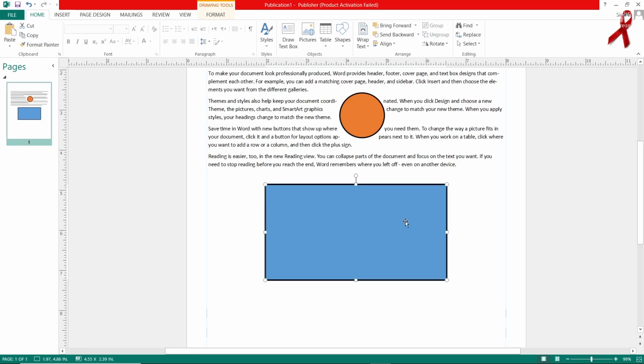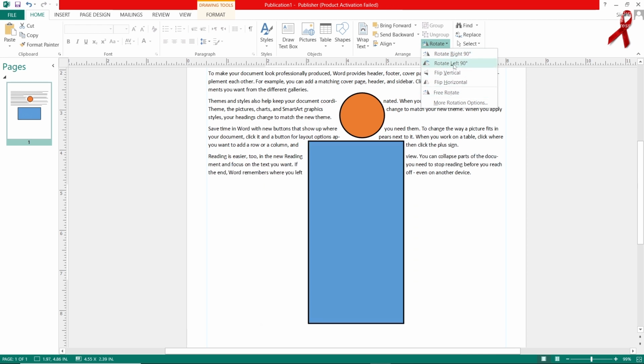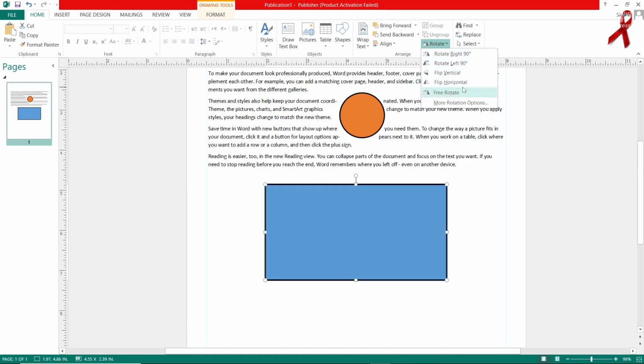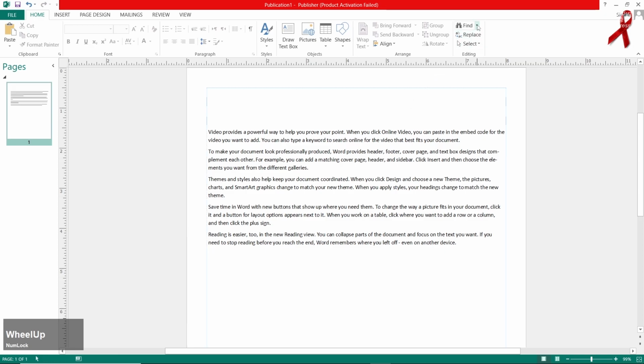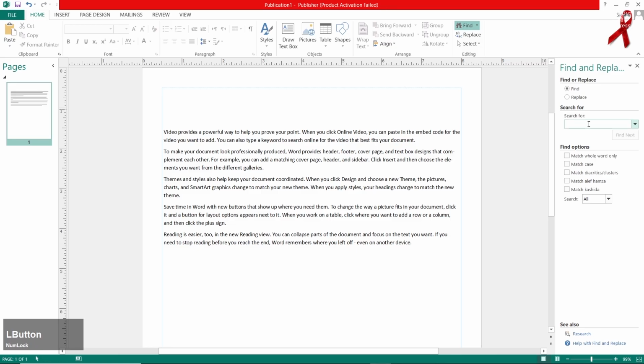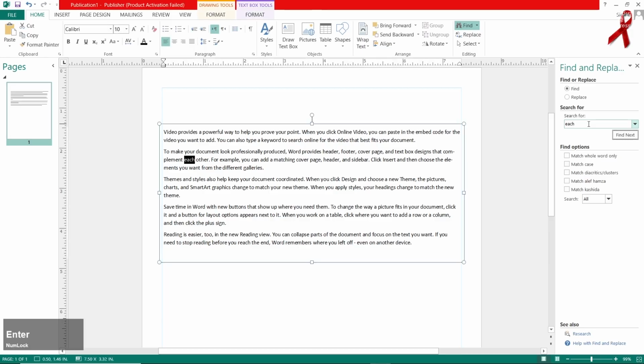Select the blue one and go for the rotate option. There is an option which is known as the rotate option, and you can see that we can rotate all of the shapes. And there is another option which is known as the find option. Go for the find option and search there whatever you want to find. For example, search out a word. Type the word you want to search out, I have typed that and hit enter. Now you must see that this is highlighted.